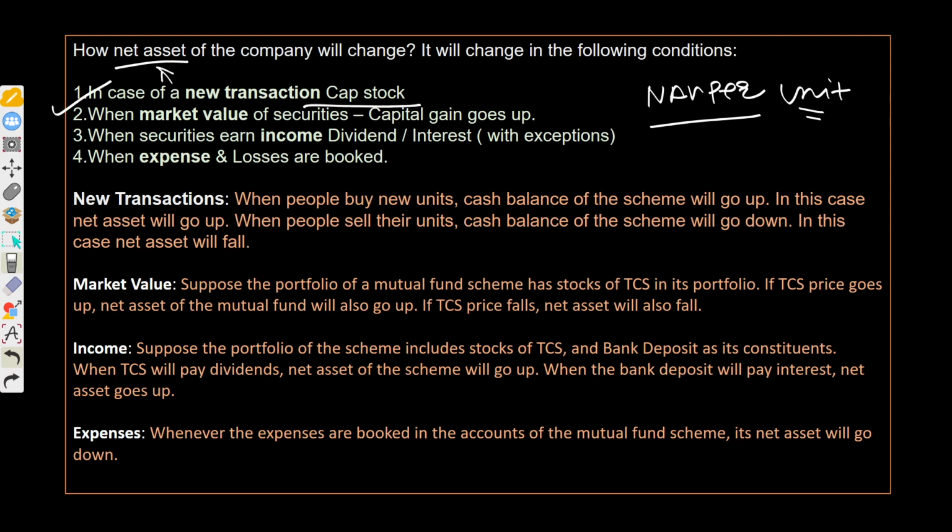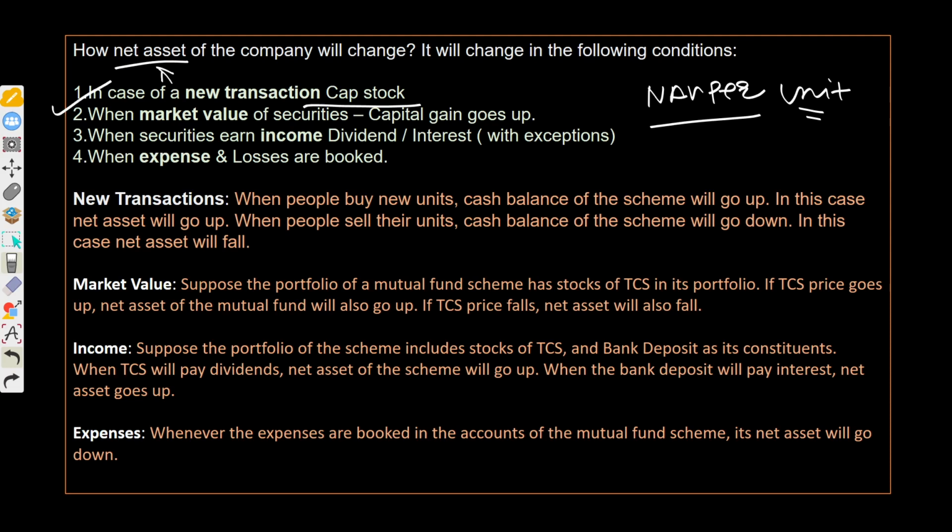As I said, net total assets and NAV per share are both different things. Capital stock activity will not create any impact on NAV per unit, but capital stock activities will create an impact on net assets. Your net assets will increase because cash will come in, and that's why your total assets will go up. So your capital stock activities will create an impact on net assets.